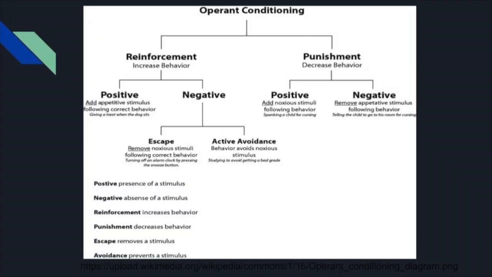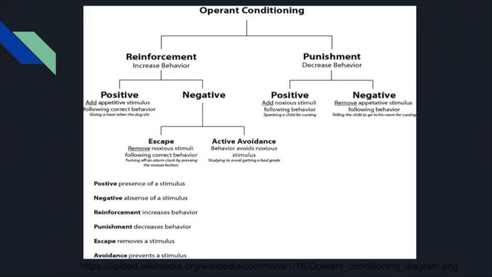As shown in that video, the baby was the positive reinforcement and the woman was the negative reinforcement. As you see on the current slide, the flowchart of operant conditioning. Notice the breakdown of reinforcement and punishment.